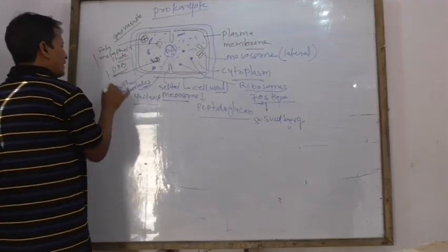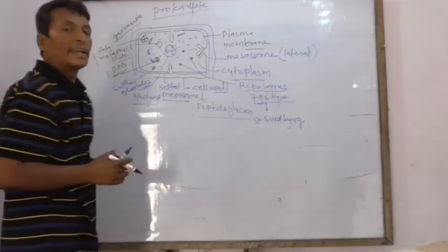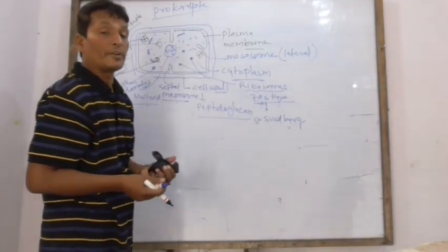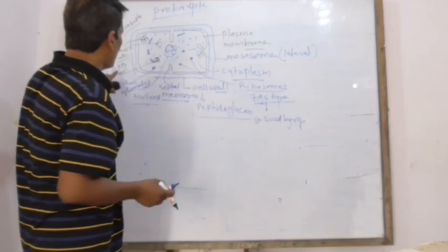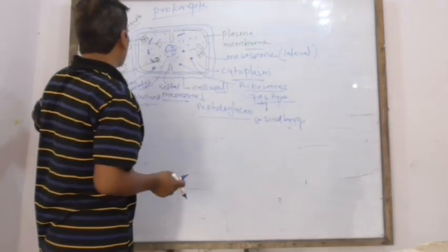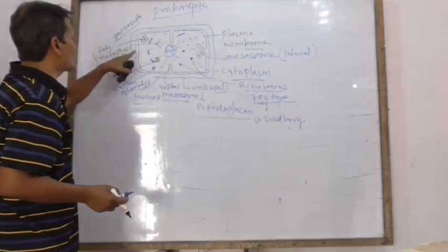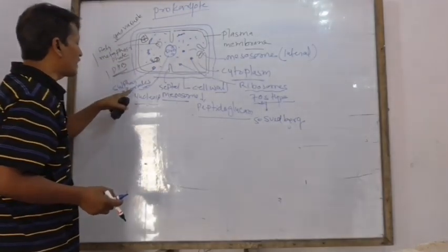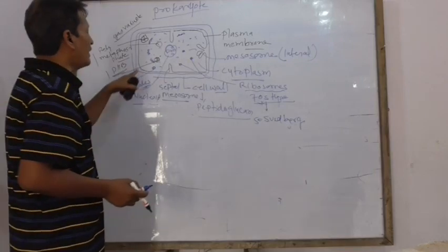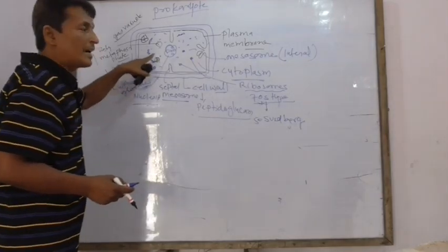These are inclusions in prokaryotic cell which provide something. PHB provides carbon source, metaphosphate provides phosphate source, and sulfur granules provide sulfur.